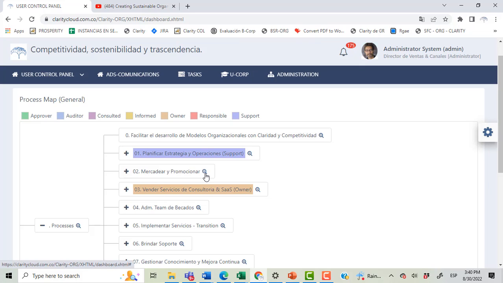And also there is an icon here that takes me to all related information linked to this process.